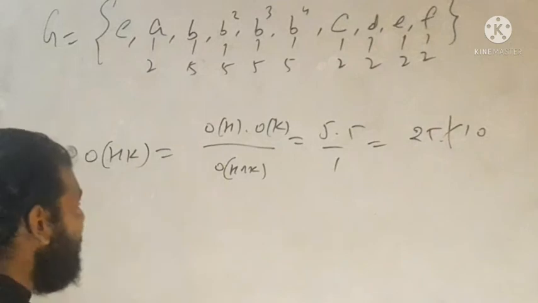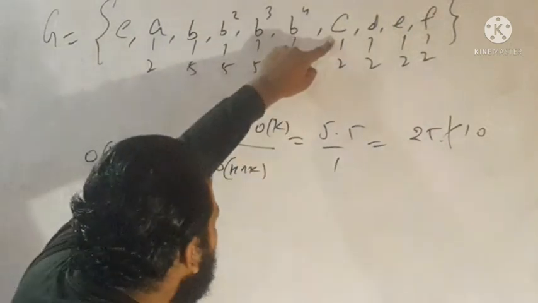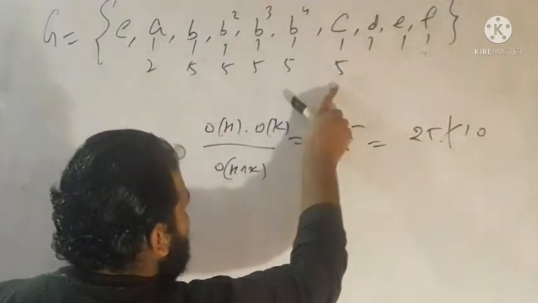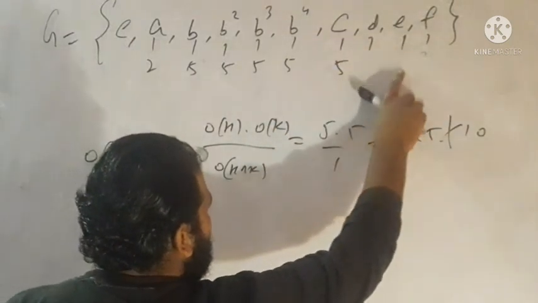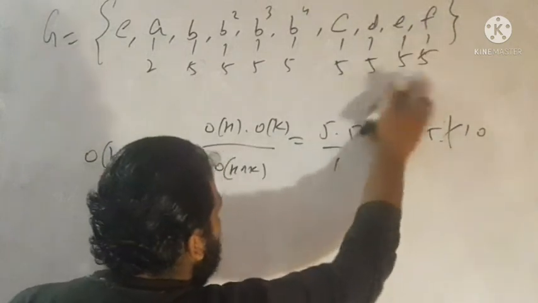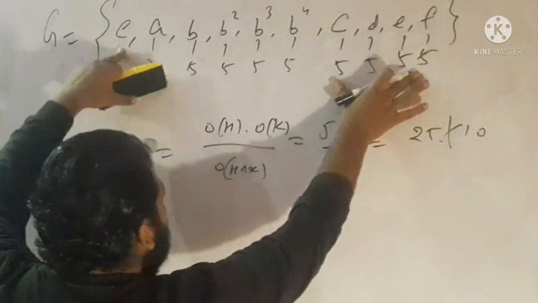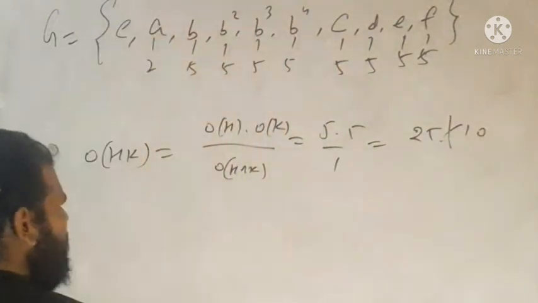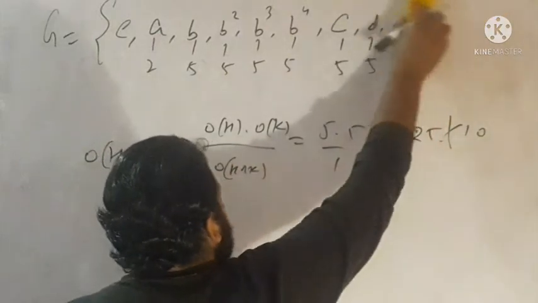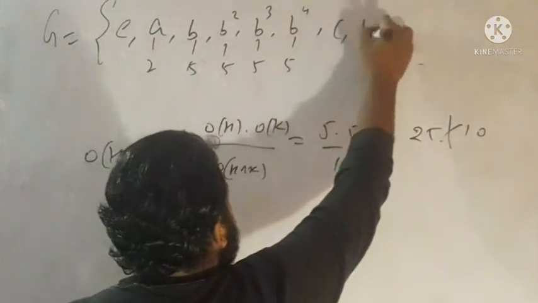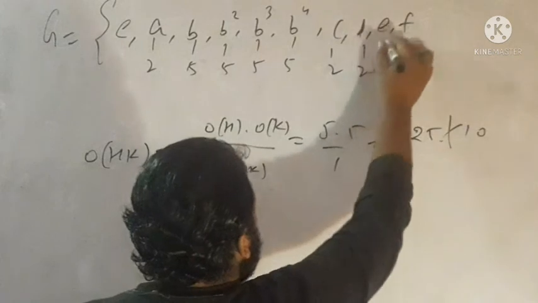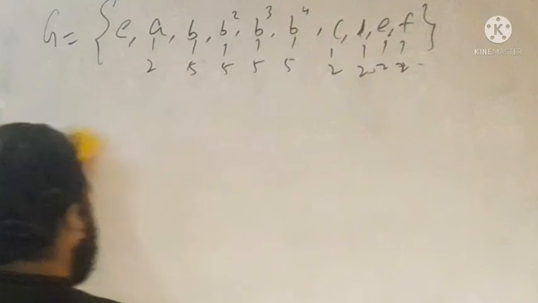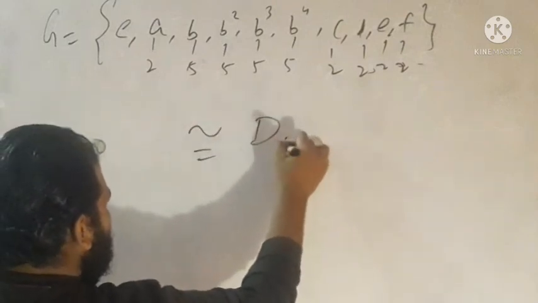If we take one element of order 5, then that generates a cycle. So 4 elements of order 5 and one identity form a subgroup K, and this forms a subgroup H. But that contradicts. So all these elements have order 2 and the group is isomorphic to D5.